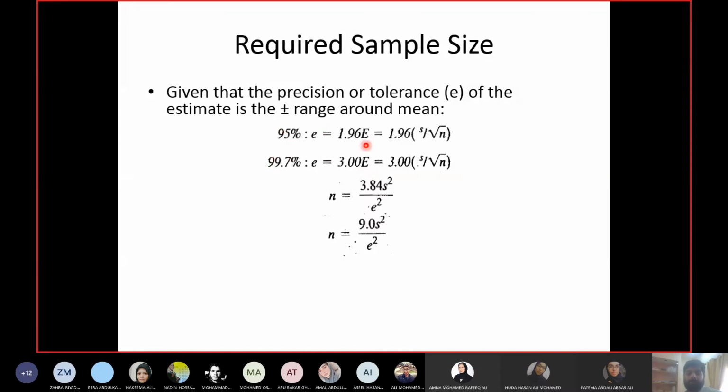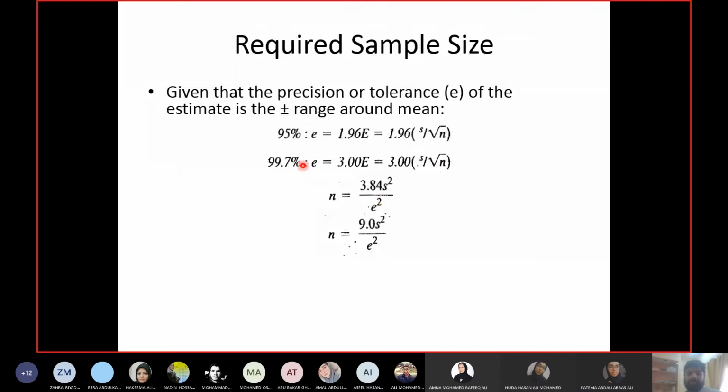And I know the equation for E, right? E equals S upon root of N. So small e, the required precision or the tolerance level or acceptable error, equals 1.96 into S upon root of N. Now I want to calculate N. So N will go to the left hand side and e will come to the right hand side. And since N is under root, I will do the square. When you do the square, root will go off and all the other terms will be squared. So 1.96 squared will become 3.84, S will become S square and e will become e square.